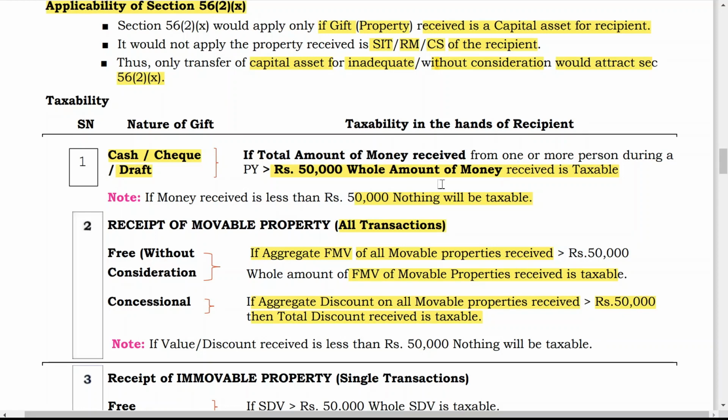Total discount means, let us say property of 3 lakh you have received for 2 lakh. That means what is the discount that you have got? 1 lakh. So that discount is taxable here. Here also note, if value or discount received is less than 50,000, nothing will be taxable.